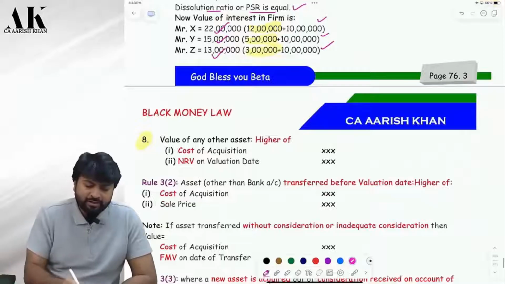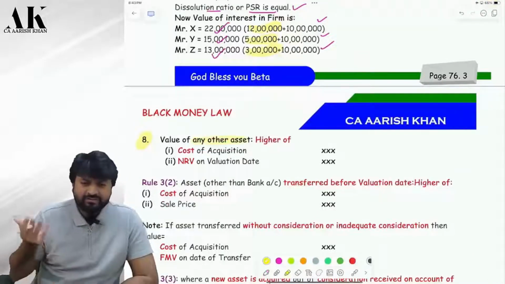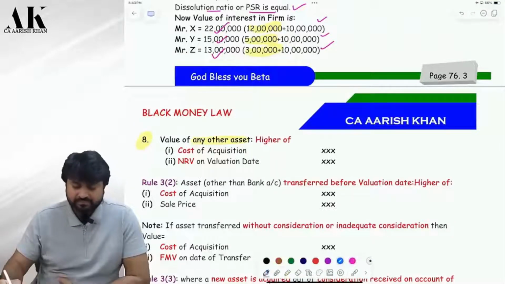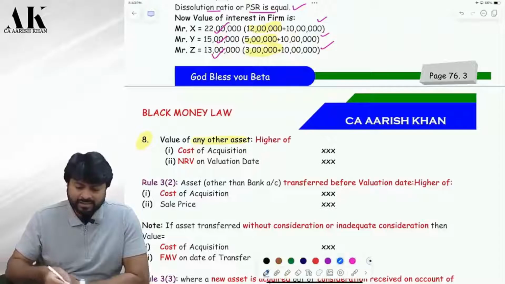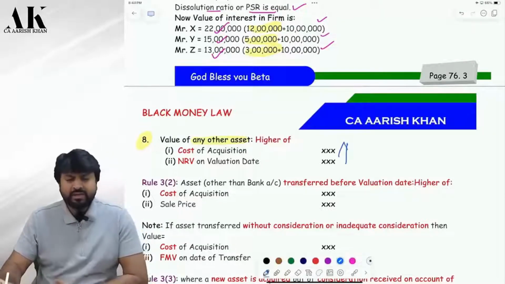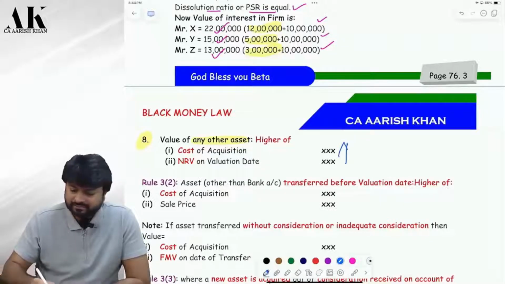And the last but not least, any other asset. Now, what is left out of all these things? What can be any other asset? Tell me, Palani. First of all, see how to value, then we'll see what is left. Cost or NRV, whichever is higher. Okay, same. What can be any other asset?